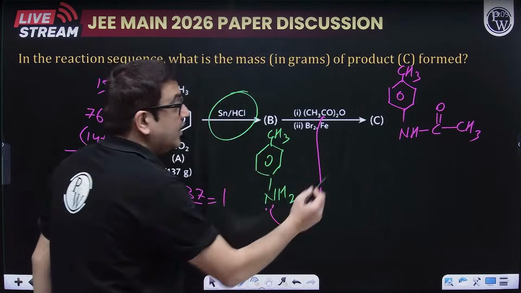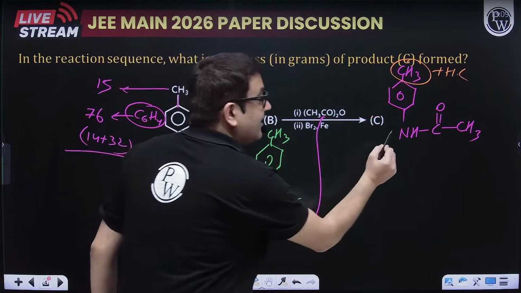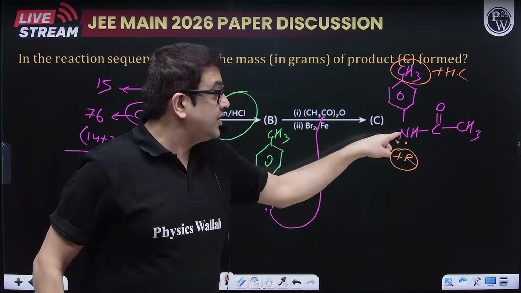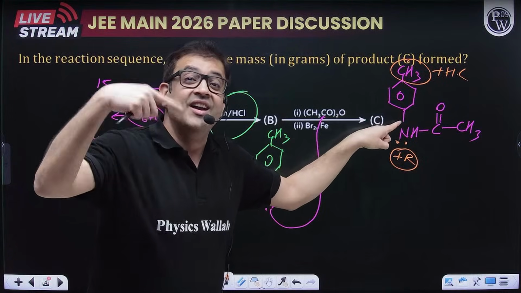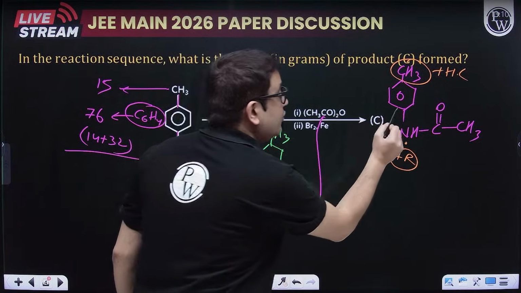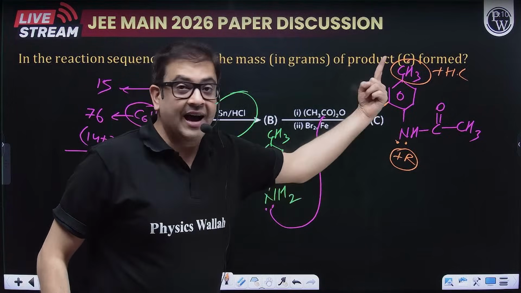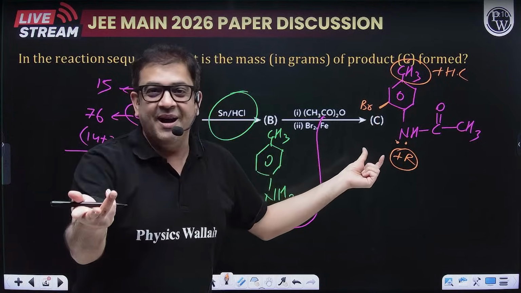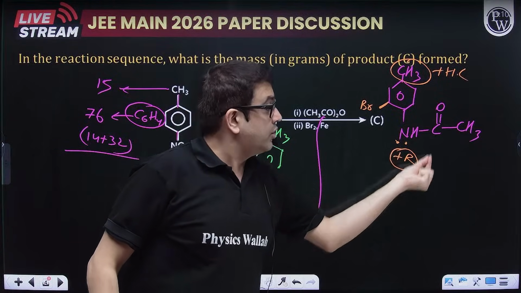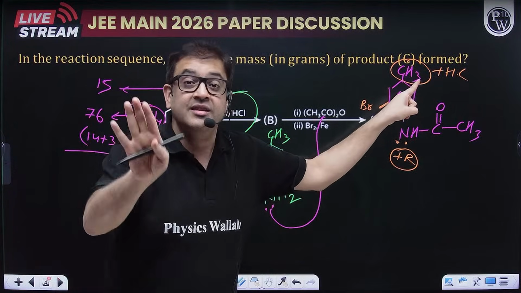Sir, this group is a plus hyperconjugation, so it is also an electron donating group. This group is also a plus R group. Although it is in cross conjugation, it will give electron there also, here also, but still resonance is a more dominating effect than hyperconjugation. So you will have bromine in the ortho position of this plus R activating group, because para is obviously occupied. Doesn't matter even if you commit a mistake because you feel, sir, this is cross conjugation, so this can go here also, here also. Generally resonance is more stabilizing, and generally hyperconjugation is lesser in magnitude.